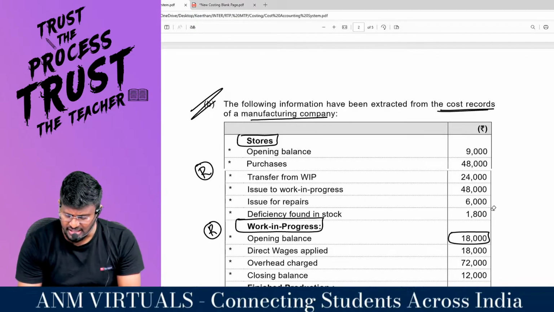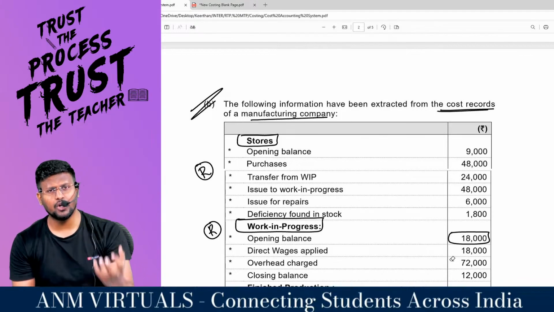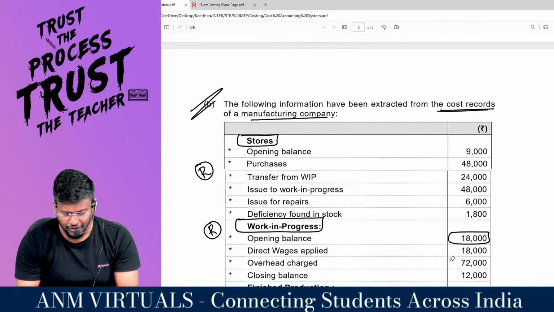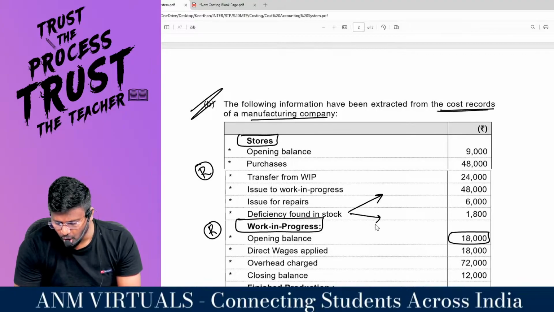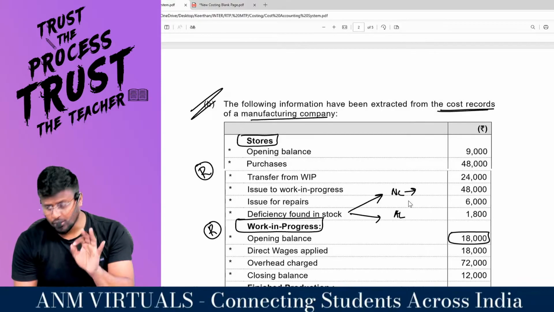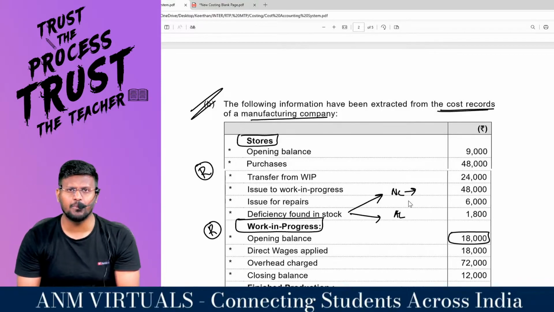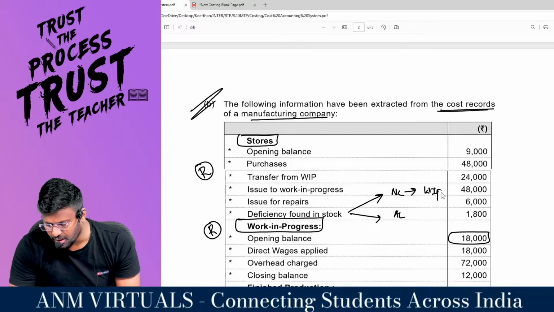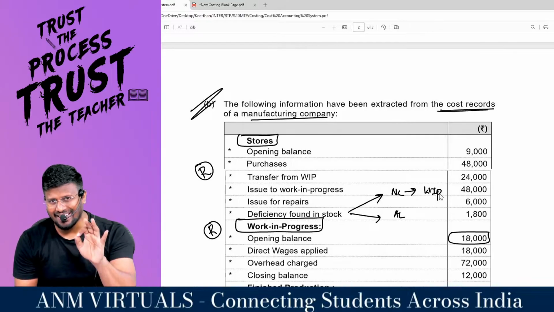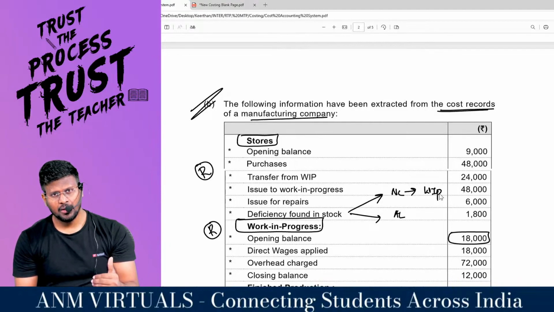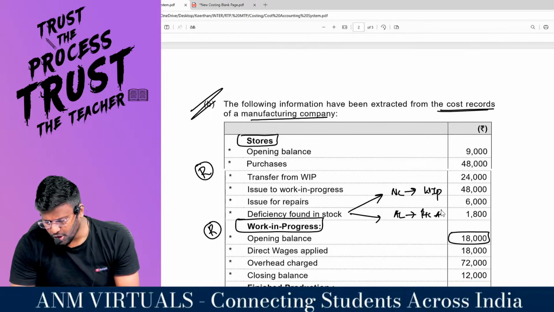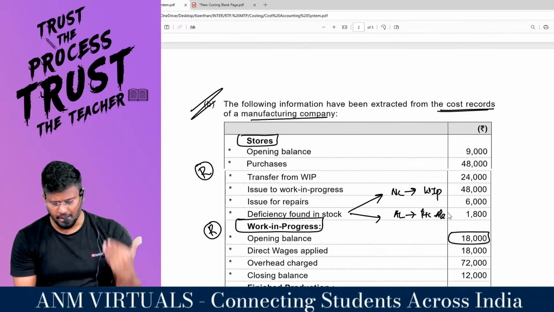In process costing itself, we have learned that the cost of the normal loss should be absorbed by the good units. So your deficiency may be because of normal loss or abnormal loss. If the deficiency is because of normal loss, my dear lovable students, it should go and sit in the WIP ledger control account, direct loss. Right? Sir, if it is abnormal loss like fire, theft and all, it should go and sit in the P&L account. That is costing P&L account.